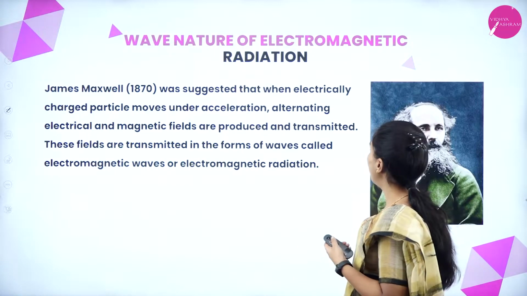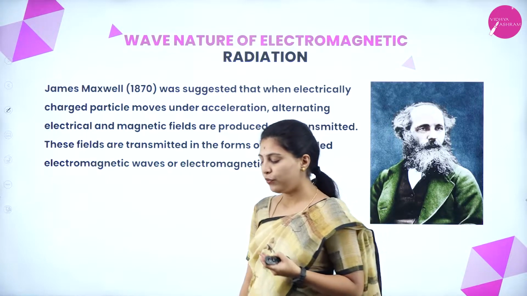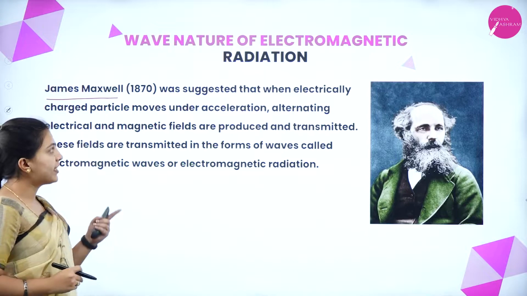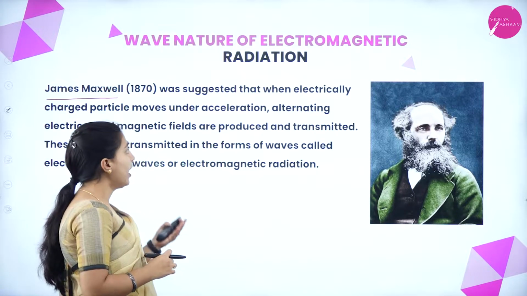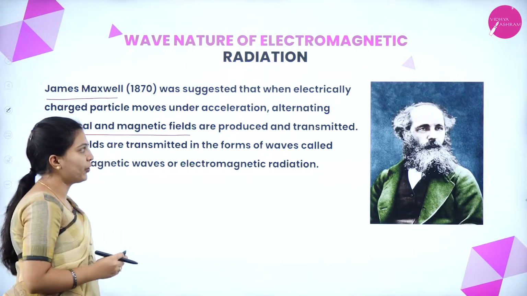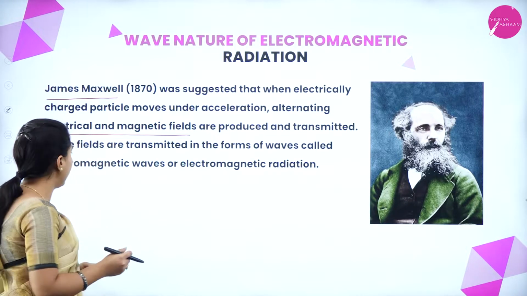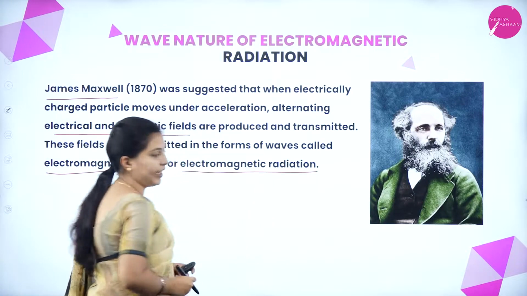So wave nature of electromagnetic radiation, how it came about: first, James Maxwell in 1870 suggested that when an electrically charged particle moves under acceleration, alternating electrical and magnetic fields are produced and transmitted. These fields are transmitted in the form of waves called electromagnetic waves or electromagnetic radiations.